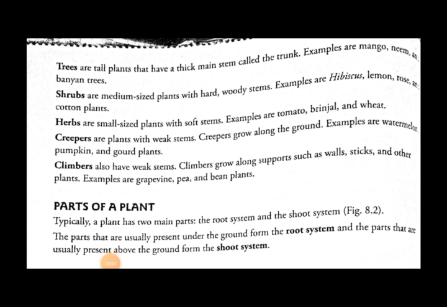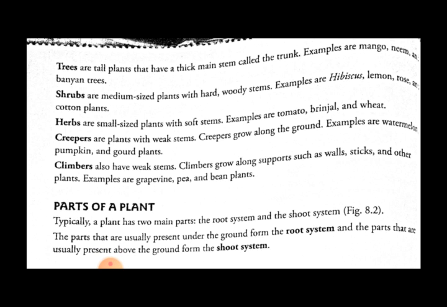So next we will talk about the climbers. So what are climbers? Climbers are the plants that also have a weak stem, but they do not lie along the ground. Actually, they grow by taking the support of various objects.